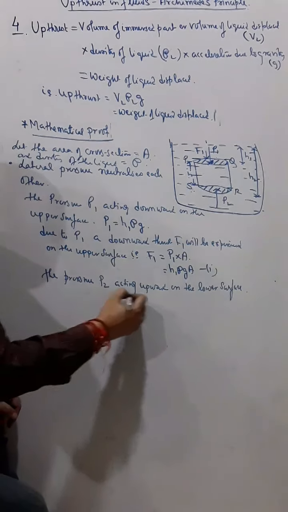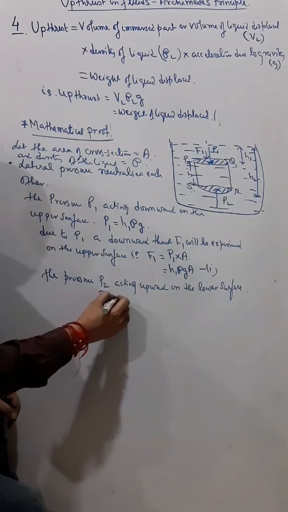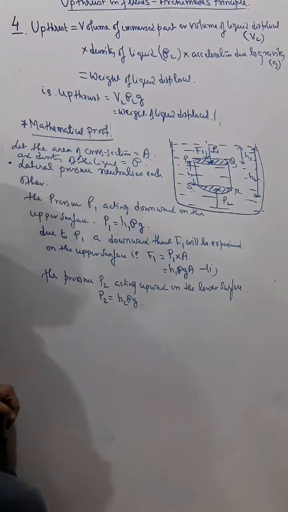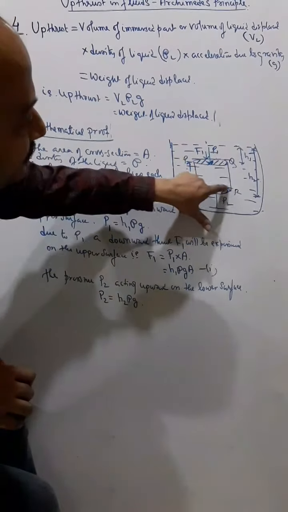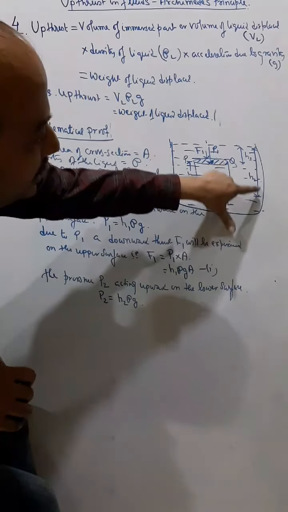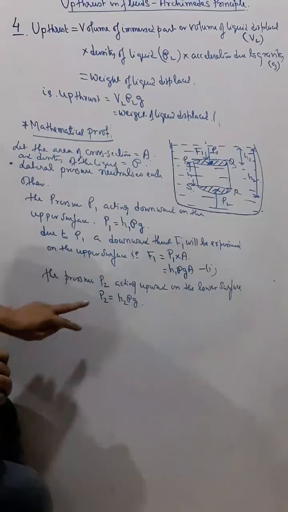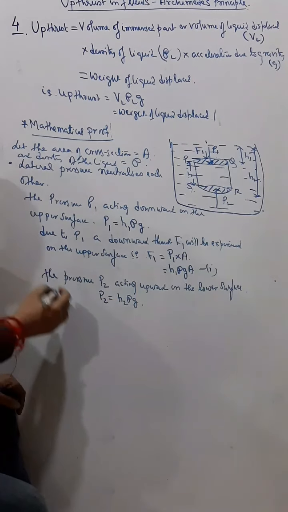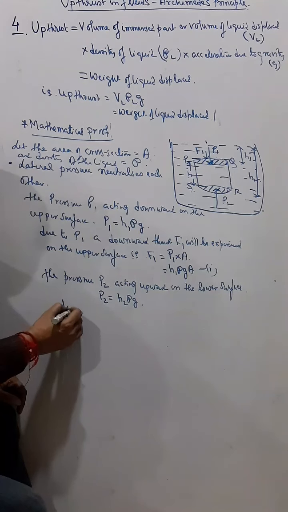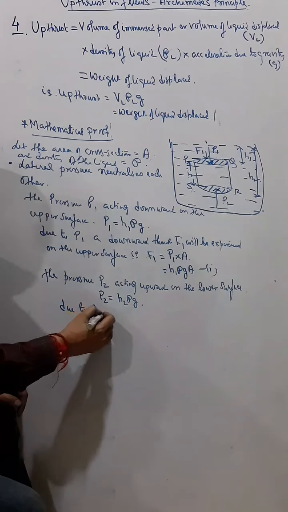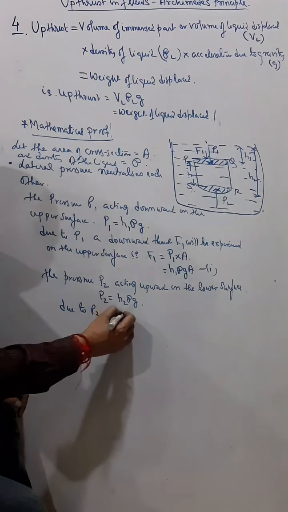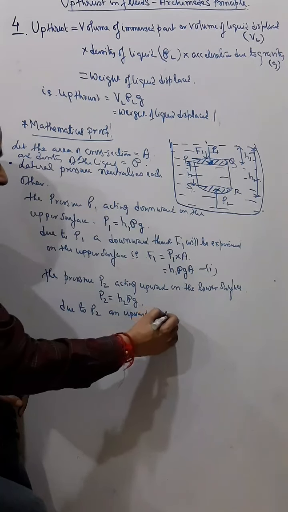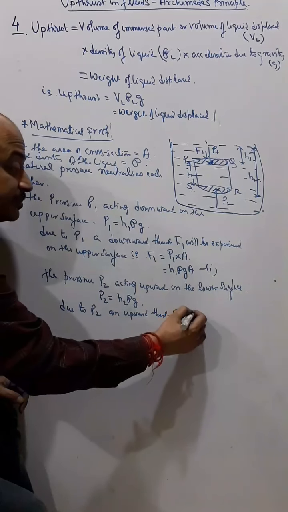And in this case P2 will be equal to H2 rho g, because this surface is at H2 depth. Due to P2, an upward thrust F2 will be experienced.